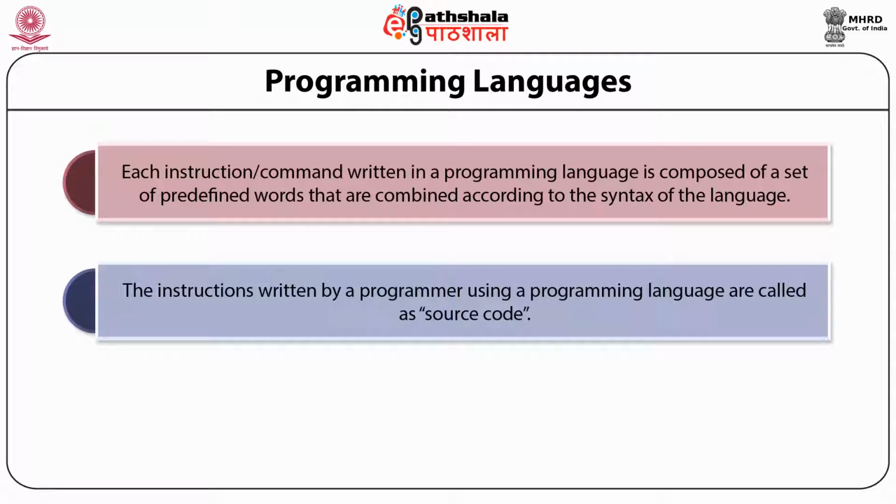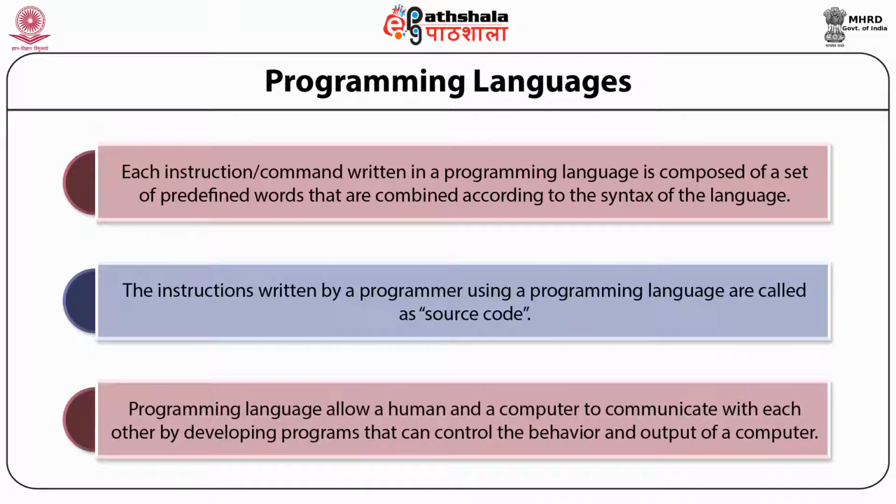The instructions which are written by a programmer using any programming language are collectively called the source code. The programming language allows a human and a computer to communicate with each other. That means without the programming language, we are not able to communicate with the computer. By using these programming languages, we are able to control the behavior and output of the computer.